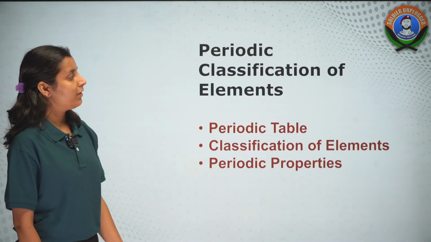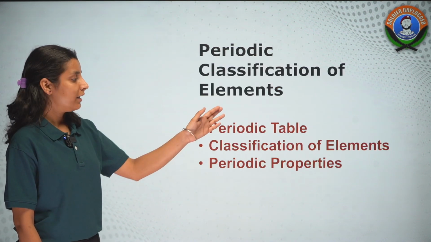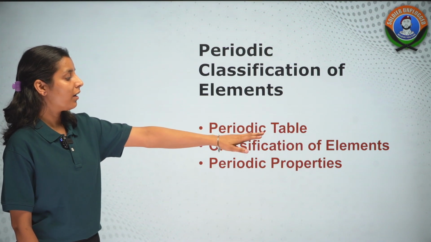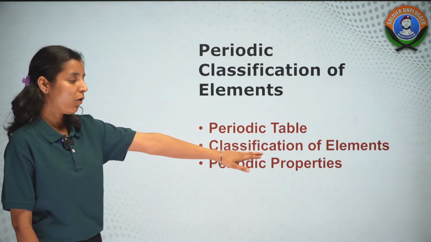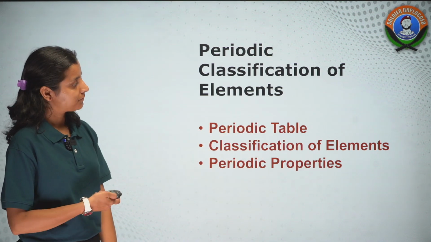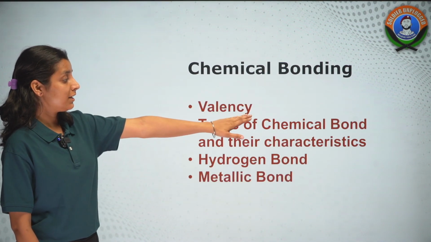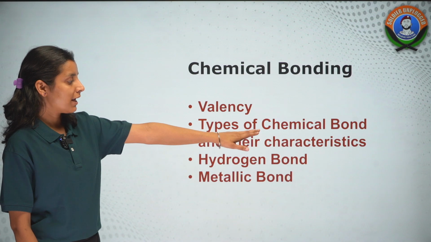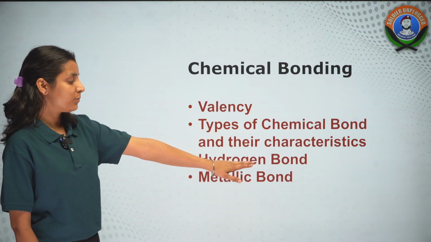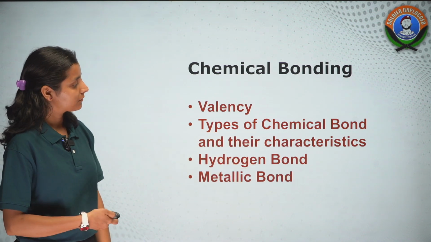Then we have periodic classification of elements. इसमें हम लोग periodic table study करेंगे और elements की classification study करेंगे और उनकी periodic properties भी. Then we have chemical bonding. We'll talk about valency. Then we'll talk about chemical bonds and their characteristics. Then hydrogen bond and metallic bond.